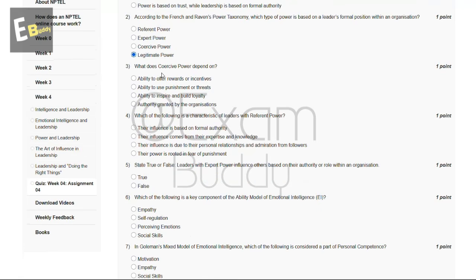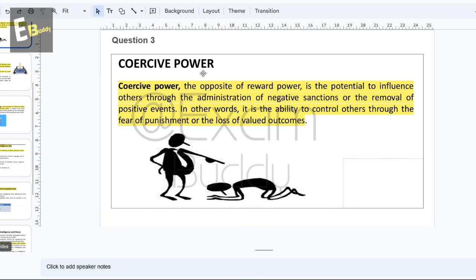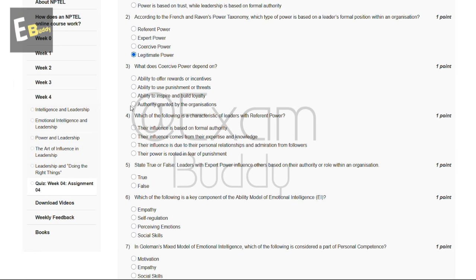And now let's go to our question number 3. What does coercive power depend on? So these are the options, and now let's check the explanation. So explanation says coercive power. Coercive power, the opposite of reward power, is the potential to influence others through the administration of negative sanctions or the removal of positive events. In other words, it is the ability to control others through the fear of punishment or the loss of valued outcomes. So the answer for our third question is B. Ability to use punishment or threat.